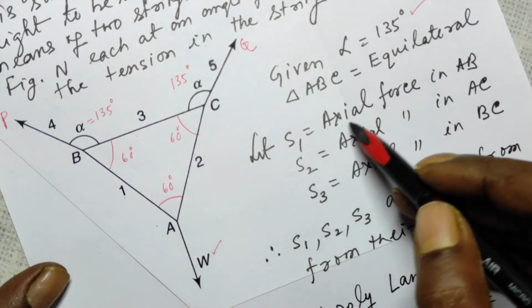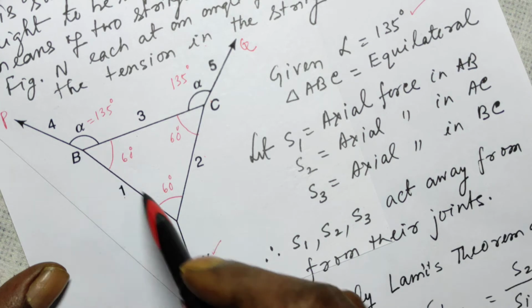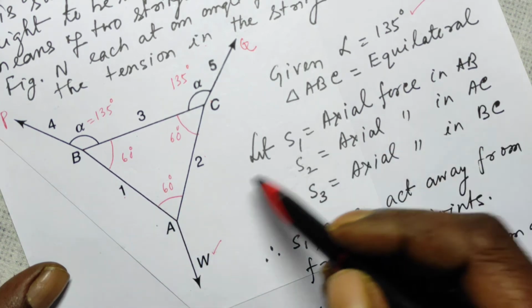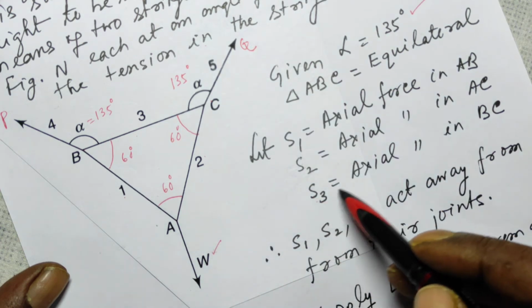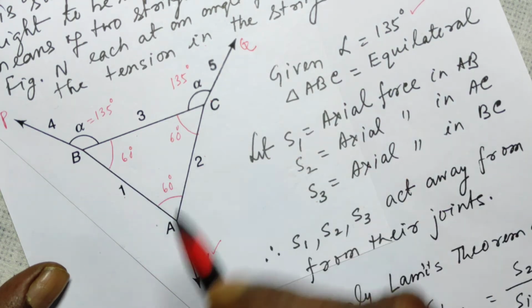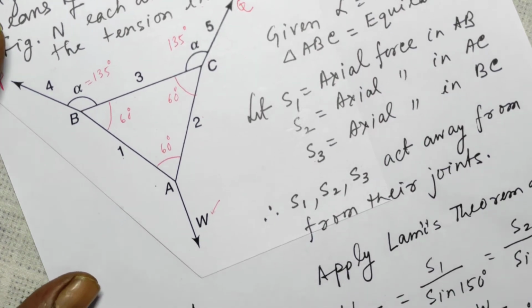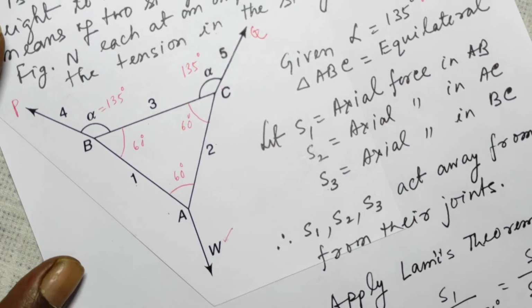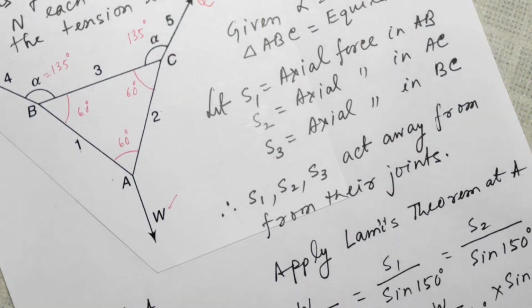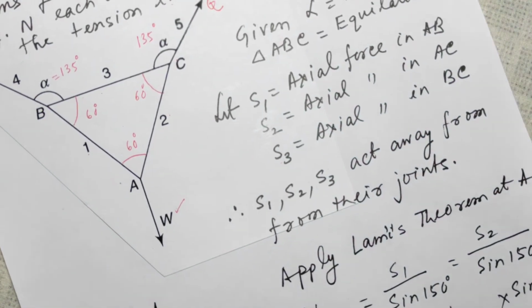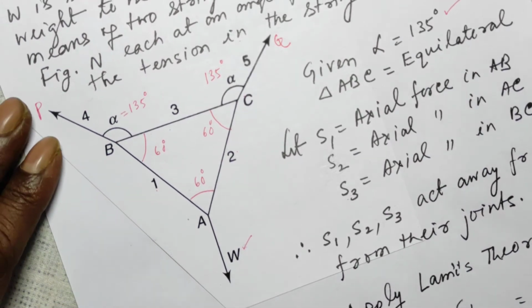So let S1 be the axial force in AB, S2 the axial force in AC, and S3 the axial force in BC. And as we know, in case of tension, the axial forces S1, S2, S3 act away from the joints.